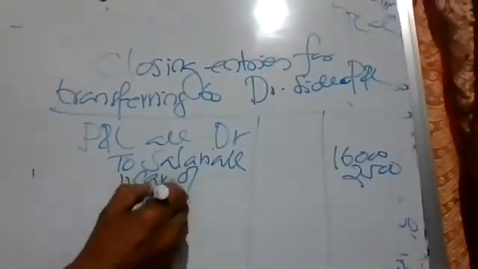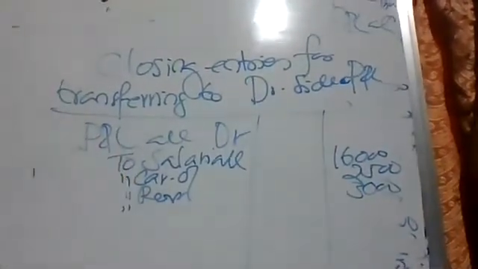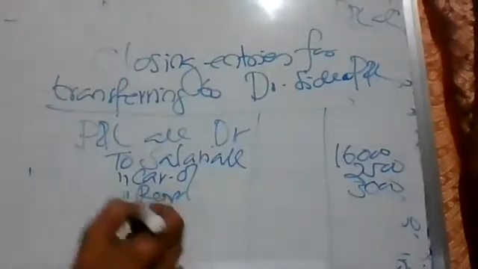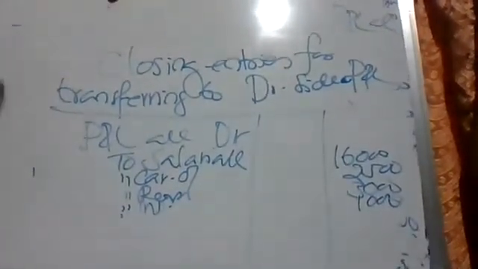What is the next item? Rent. To rent account, how much? 3,000. Next item. Instead of writing 'to' again and again, you put ditto. You know ditto? Insurance, how much? Three or four letters, maximum four. 1,000. Okay, next. To discount allowed account, rupees 2,000.